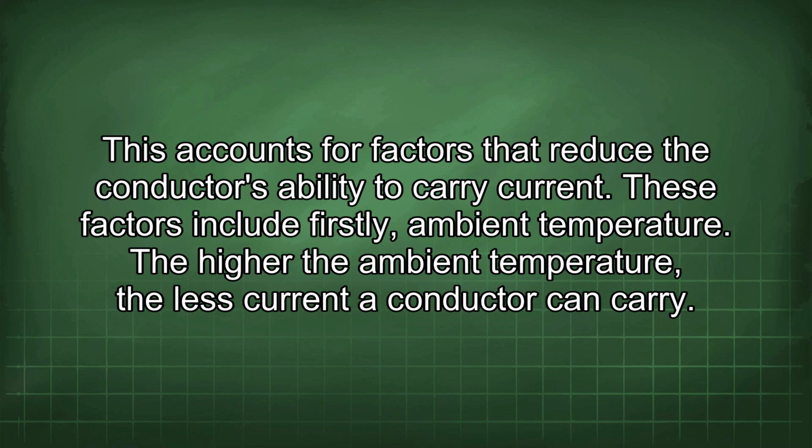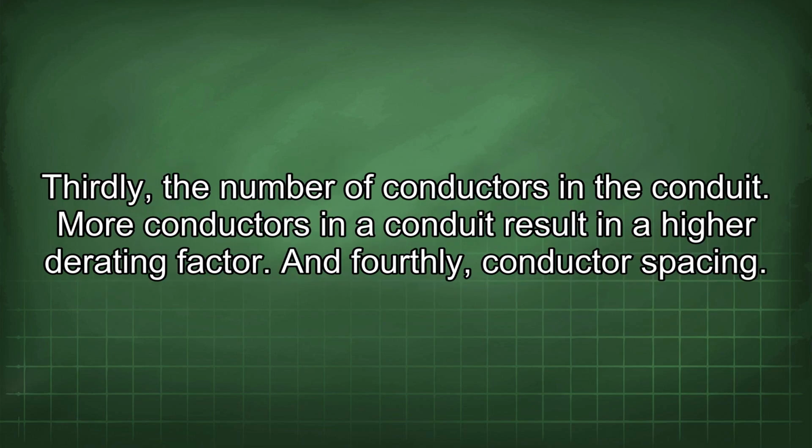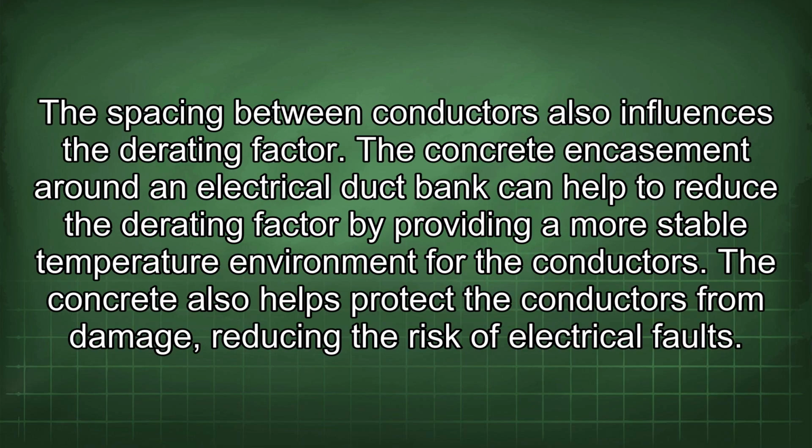These factors include, firstly, ambient temperature. The higher the ambient temperature, the less current the conductor can carry. Secondly, conduit type. The type of conduit affects the derating factor. For example, a conduit installed underground typically has a lower derating factor than one installed in the air. Thirdly, the number of conductors in the conduit. More conductors in a conduit results in a higher derating factor. And fourthly, conductor spacing. The spacing between conductors also influences the derating factor.